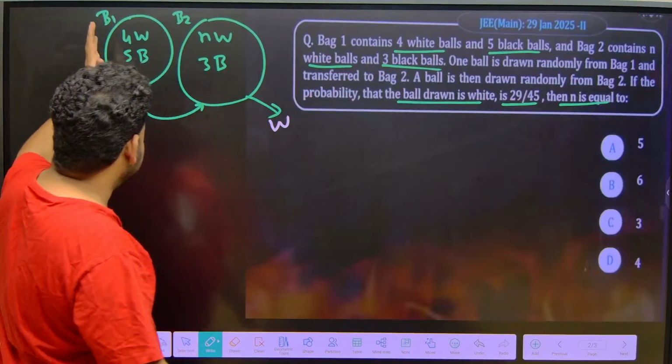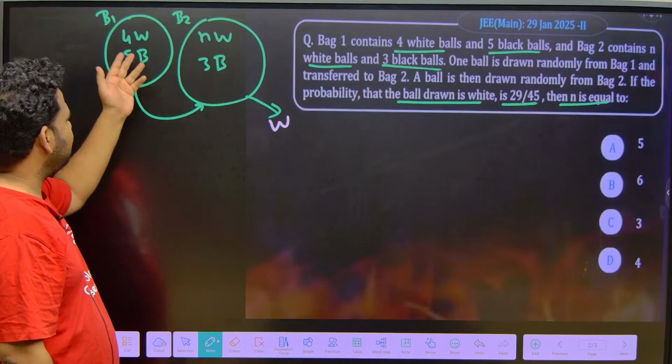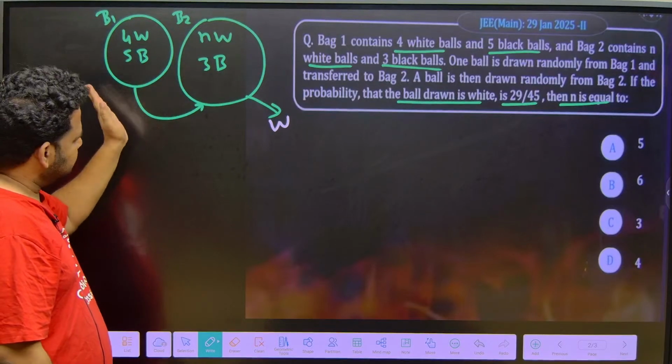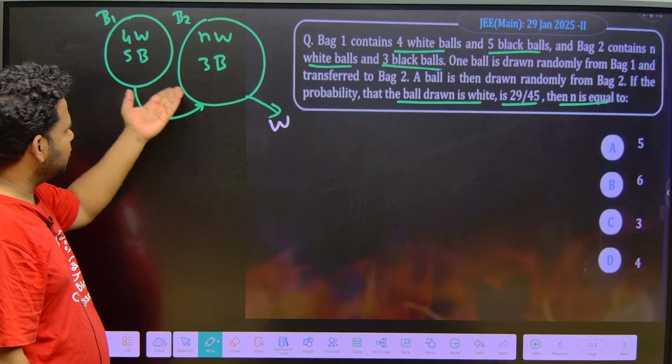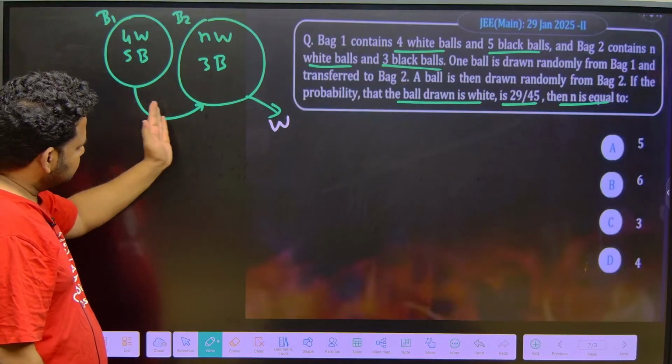Okay, first you are transferring one ball from here to here. That may be a black ball or a white ball, we don't know. There are two possibilities, a black ball can go, a white ball can also go. So we have to check about that. So it is transferred here.